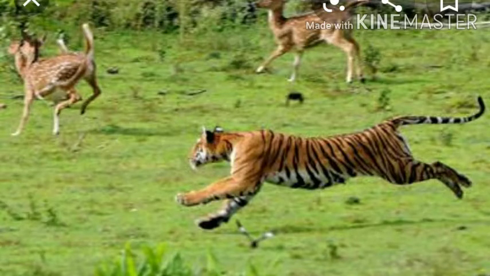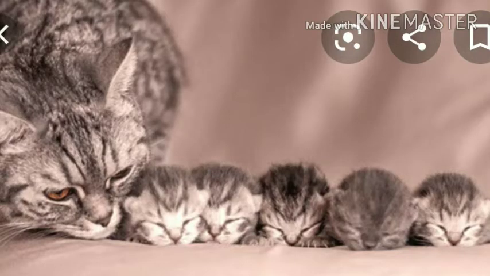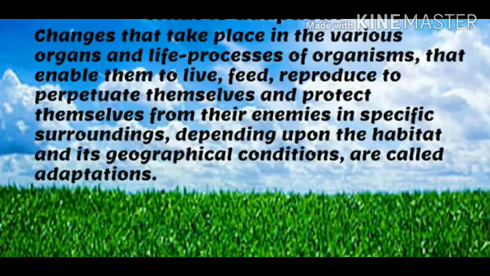So all this enables them, enable means to make them able to live, to feed, reproduce, to perpetuate themselves. Here perpetuate means to make eternal or everlasting, and protect themselves from their enemies in specific surroundings depending upon the habitat and its geographical conditions are called adaptations.